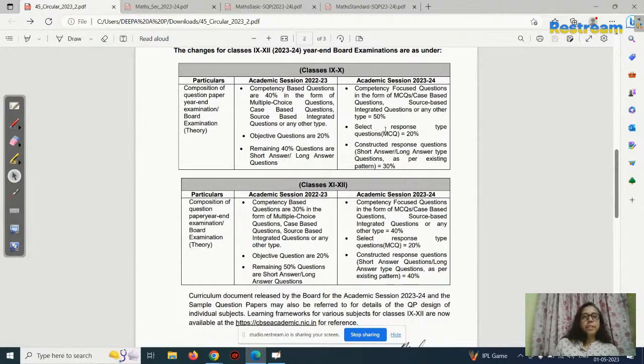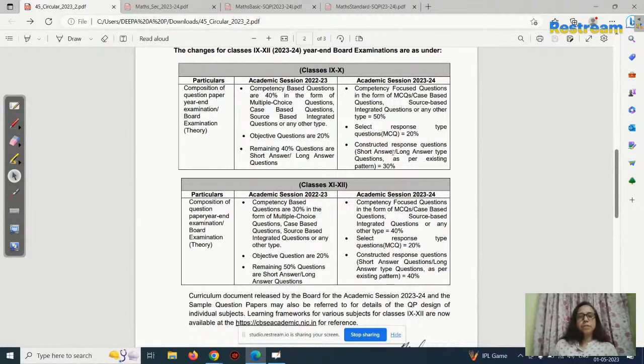So 50 plus 20, 70 percentage: 50 percentage competency based questions, 20 percentage multiple choice questions, and now only 30 percentage the board will be asking short answer, long answer type questions. In the previous year, 22-23, 40 percentage were short answer and long answer questions. Now this year it is only 30 percentage. Okay, do you understand?